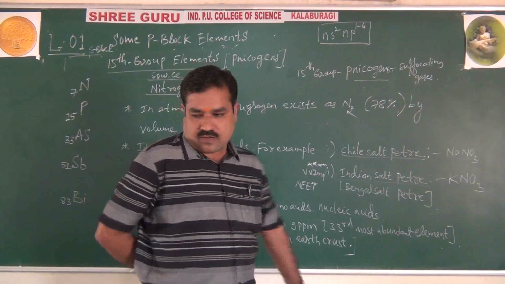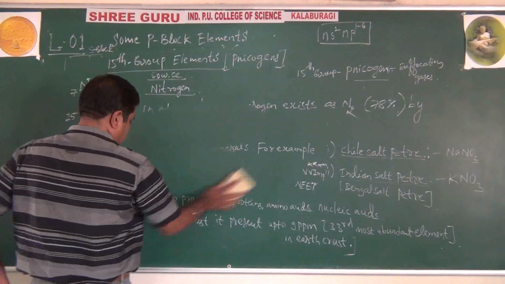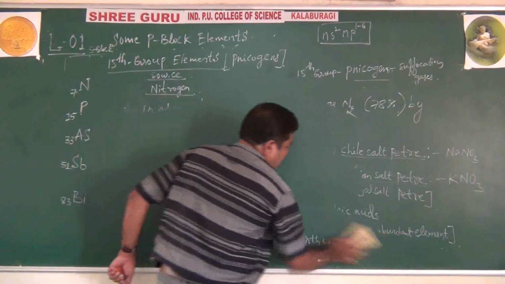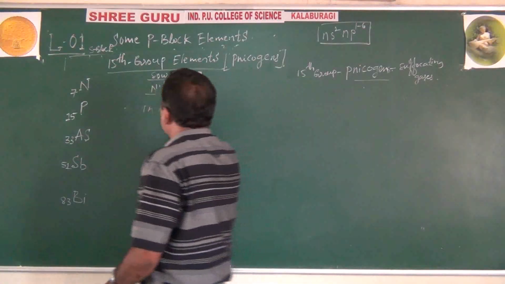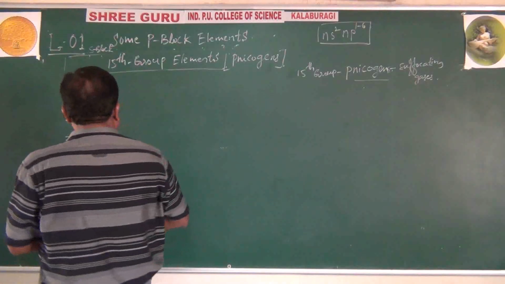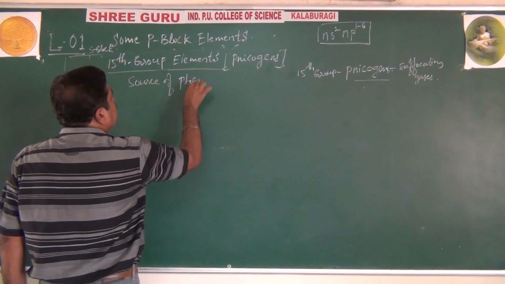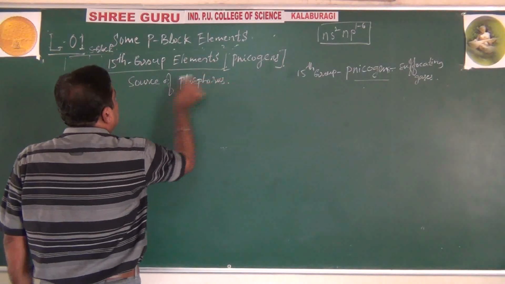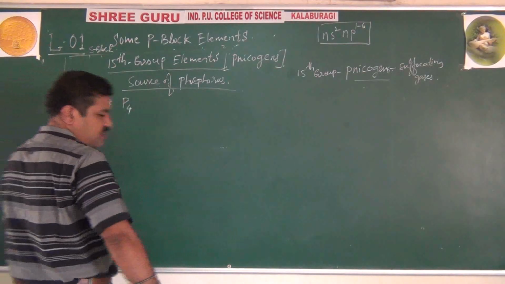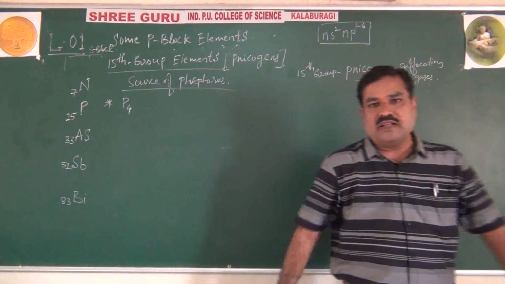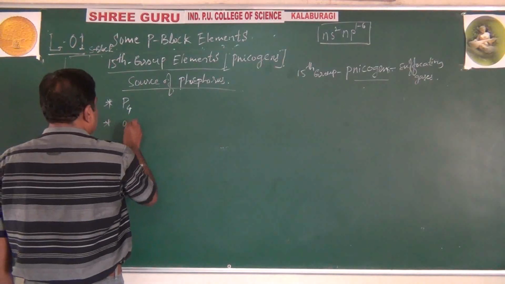Okay. Now coming to the next, what is the source of phosphorus? Phosphorus, that is P. It exists as P4, a tetraatomic solid, but it occurs in the form of ores.